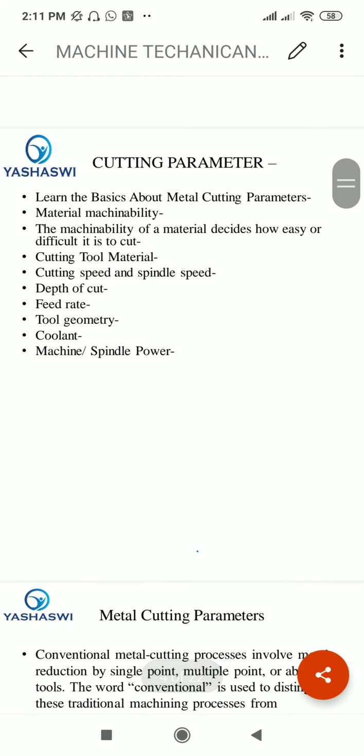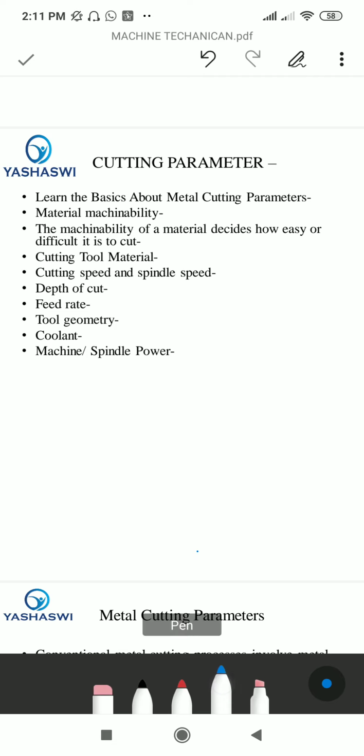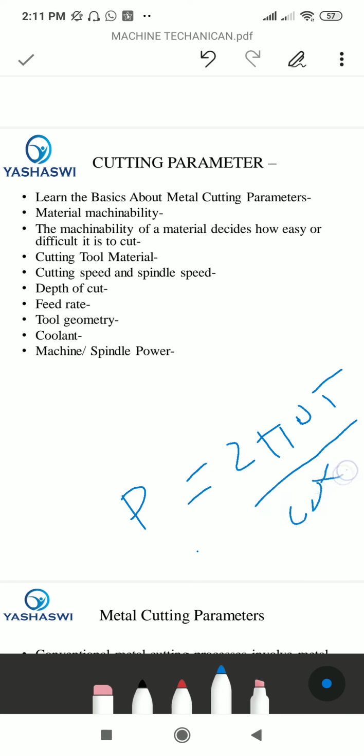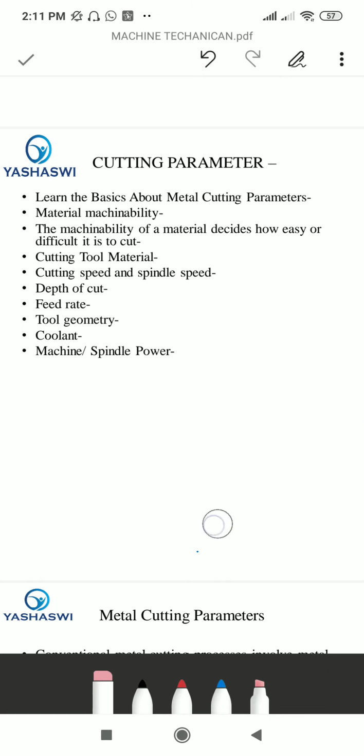In machine spindle power, we calculate power by using P equal to 2 pi NT upon 60, which means P is equal to 2 pi NT divided by 60 into 1000, in kilowatts. That is how power is calculated.